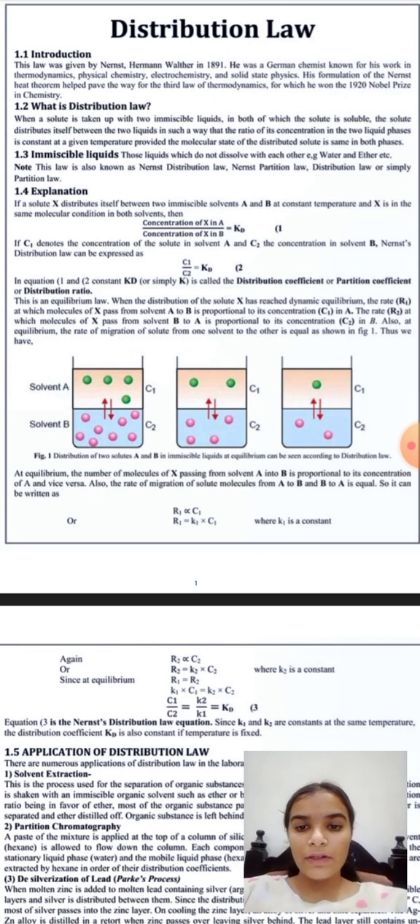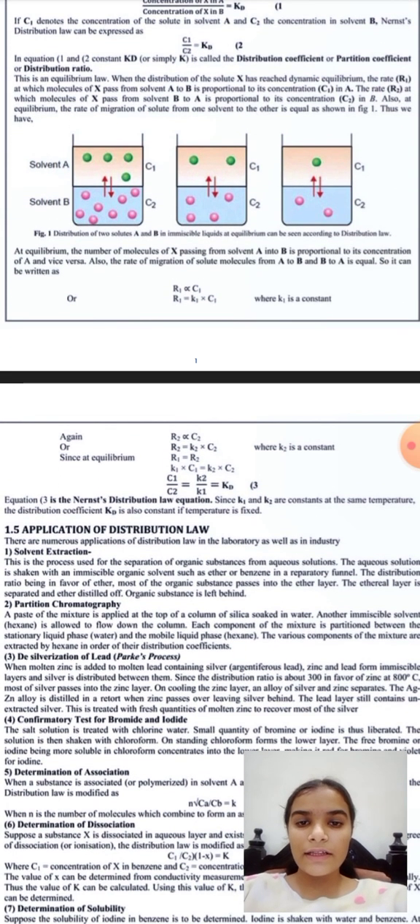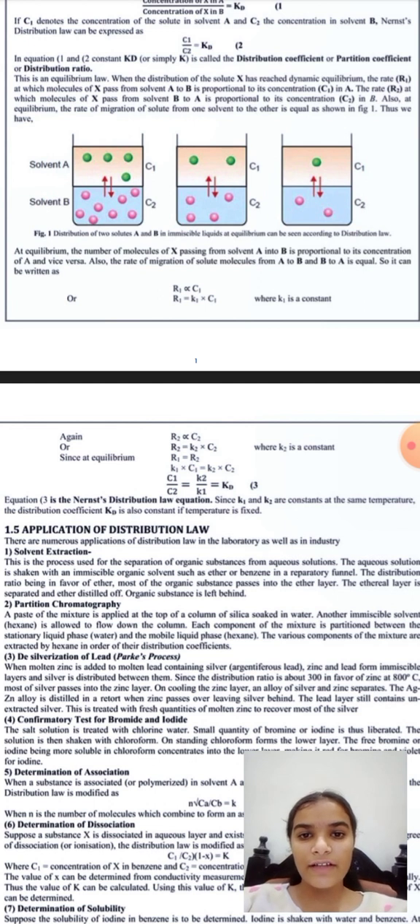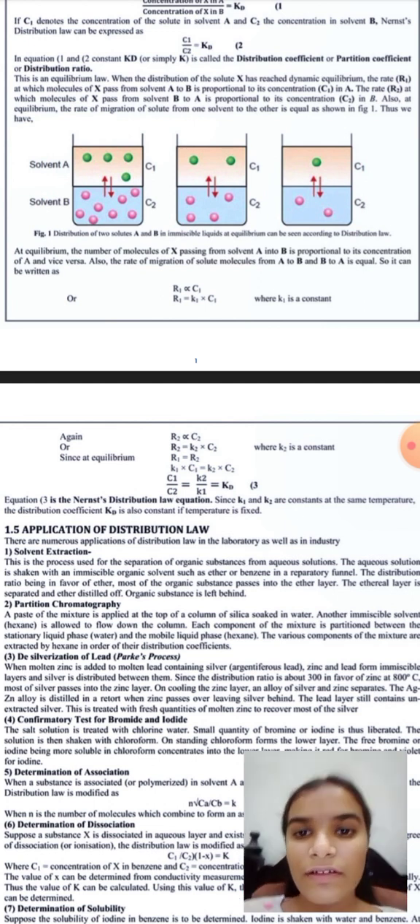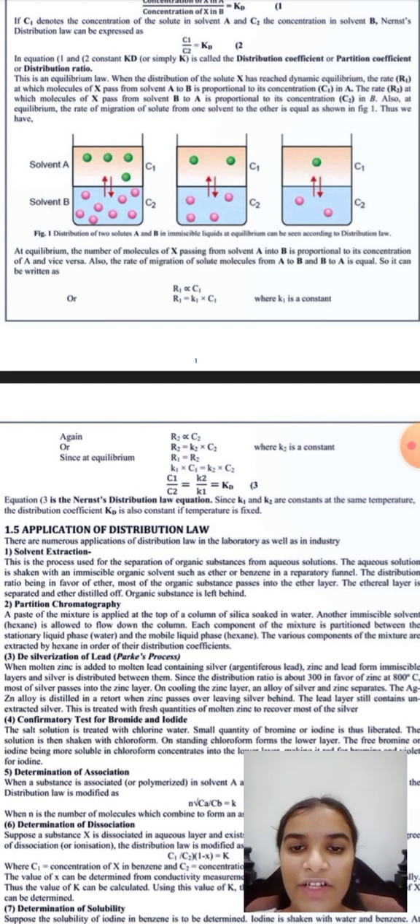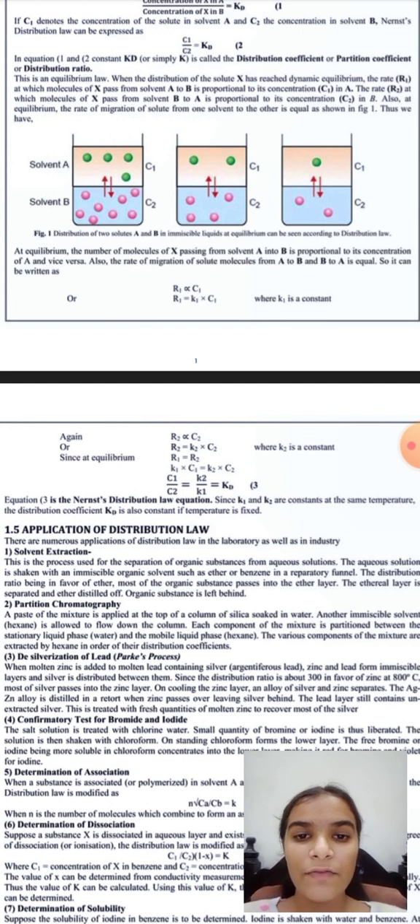Now we will discuss this diagram which is given. In this there are three beakers in which the accumulation of concentration will take place. At equilibrium, the number of molecules of X passing from solvent A into B is proportional to the concentration of A, and vice versa. Also, the rate of migration of solute molecules from A to B and B to A is equal. So it can be written as R1 directly proportional to C1, and R1 equals K1 into C1, where K1 is a constant.